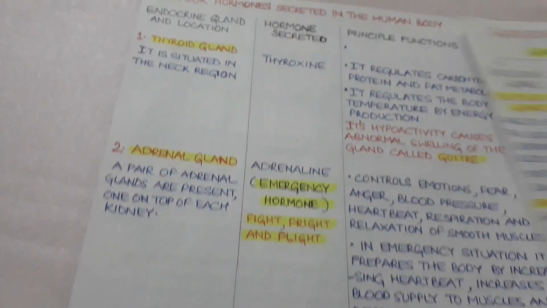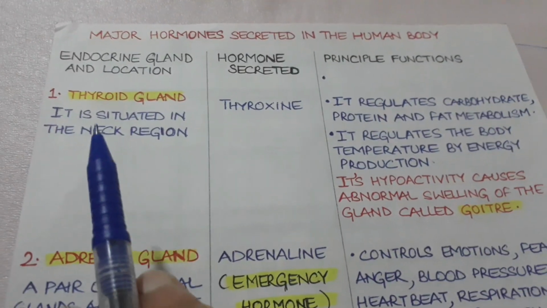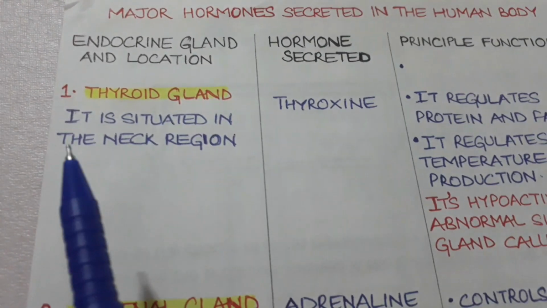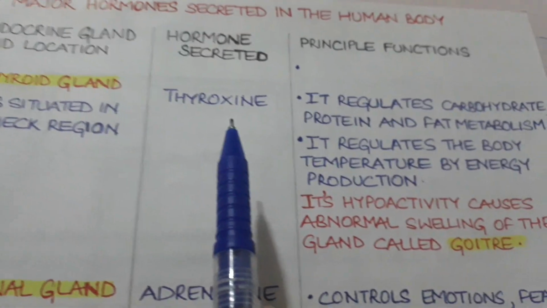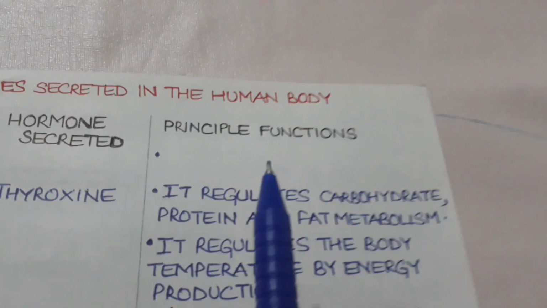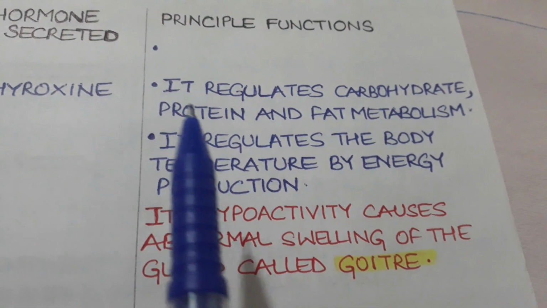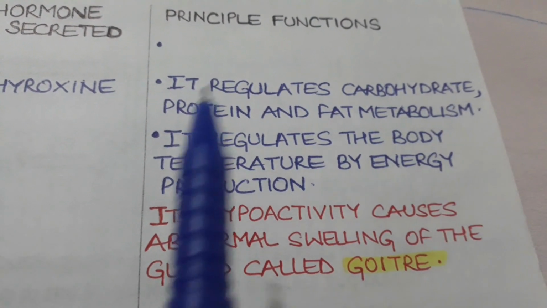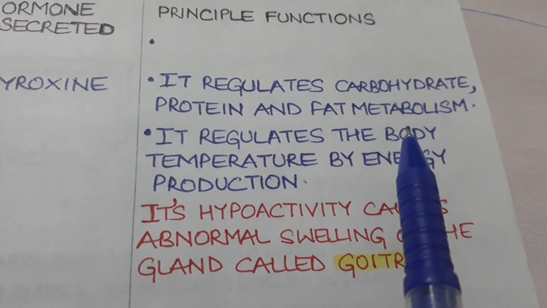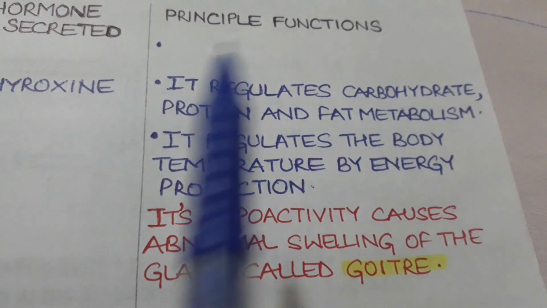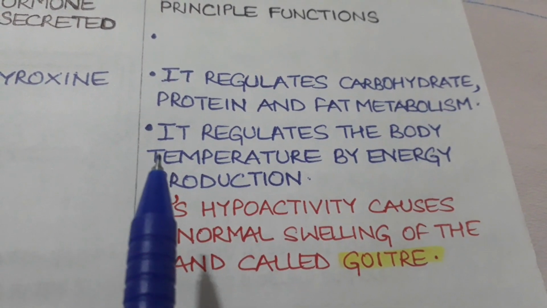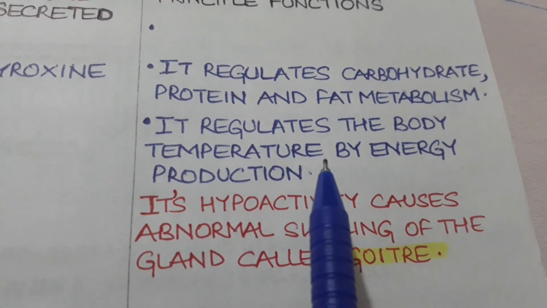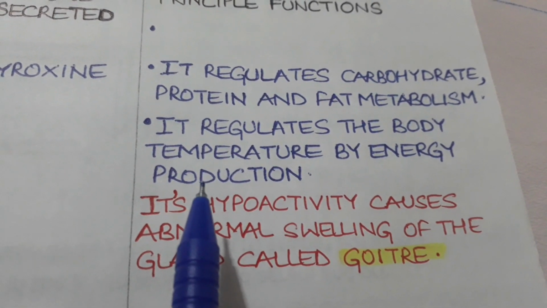Now let us see some of the endocrine glands in humans. Number 1, thyroid gland. Thyroid gland is situated in the neck region. The hormone secreted by thyroid gland is thyroxine, and the principal functions of thyroxine are: number 1, it regulates carbohydrate, protein and fat metabolism. Since it regulates the metabolism of these three essential nutrients, it regulates the body temperature by energy production.